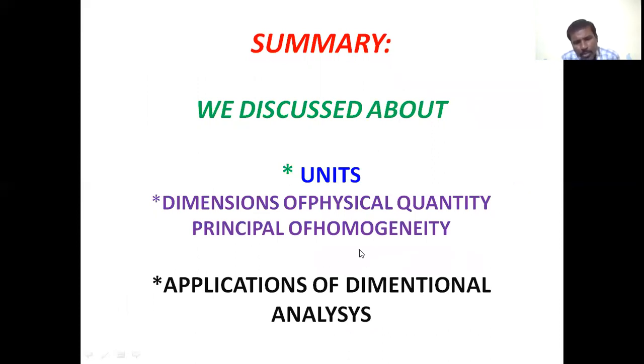So what is the principle of homogeneity and its applications, and applications of dimensional analysis: to check equations, to convert units from one system of units into another system of units, as well as to derive formulas by using dimensional analysis.